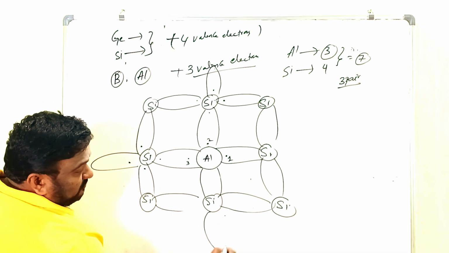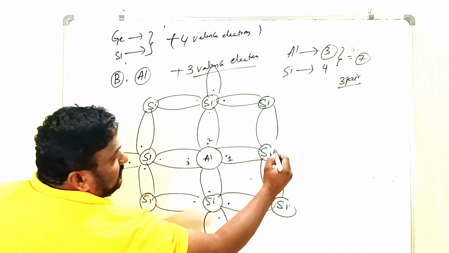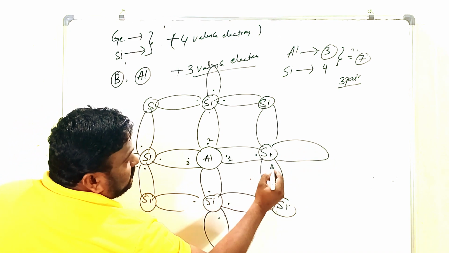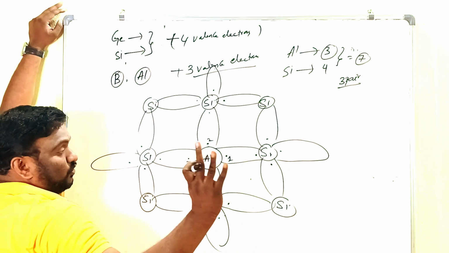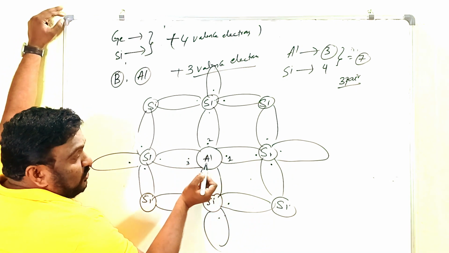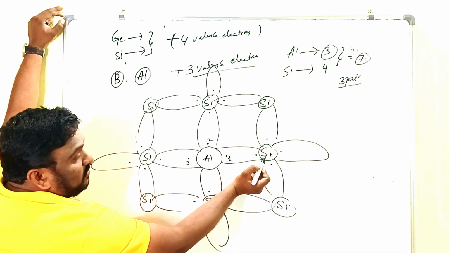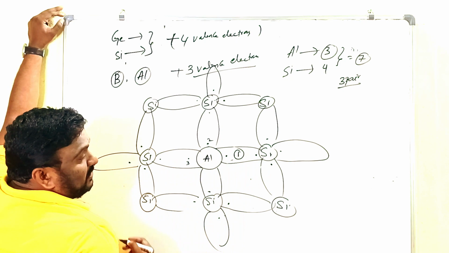And this is one more silicon, which has 4 valence electrons. And this is another one. For every silicon there are 4 valence electrons. That's why here you have to understand that this aluminum and this silicon can form the first covalent bond.